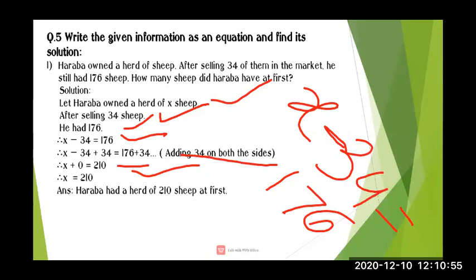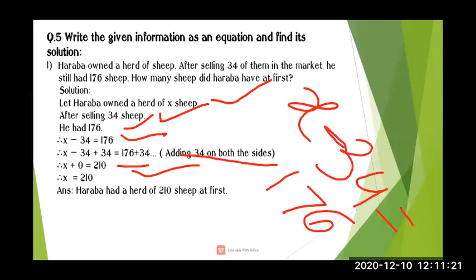So we will write X plus 0 equal to 176 plus 34. 176 plus 34 we are getting as 210. That means X, the herd of sheep that Harappa had, was 210. In total he had 210 sheep.